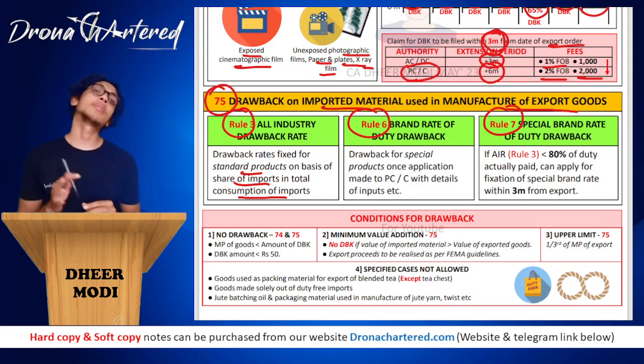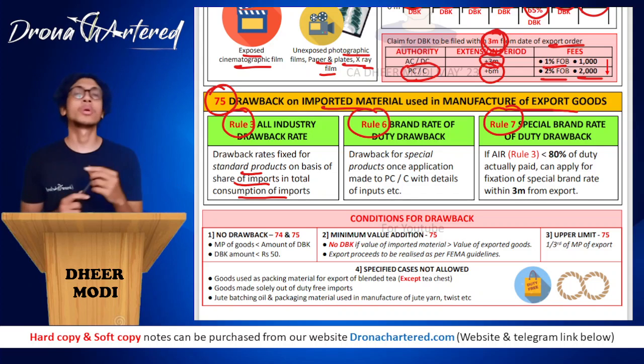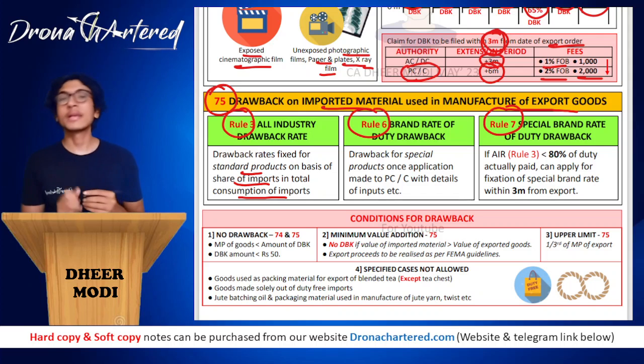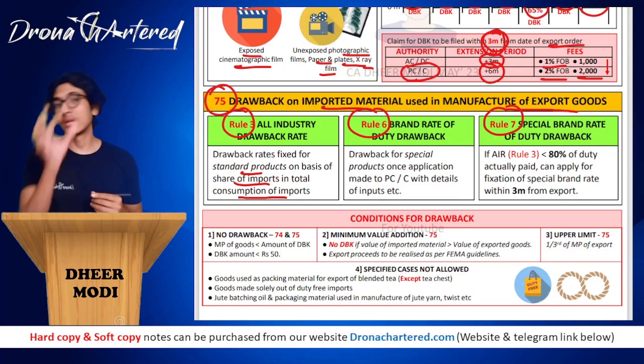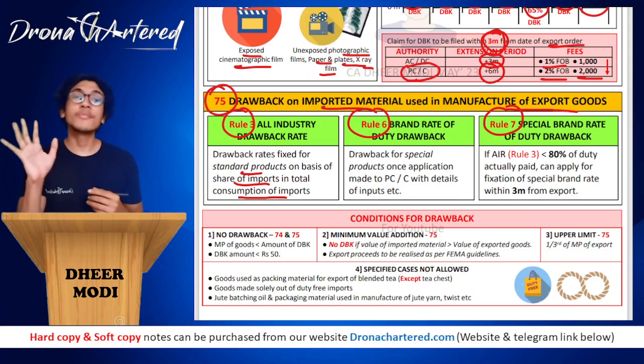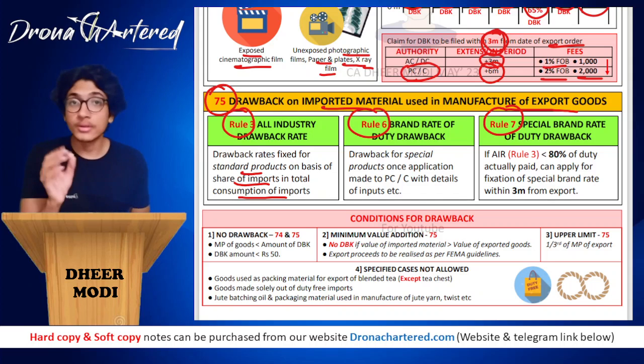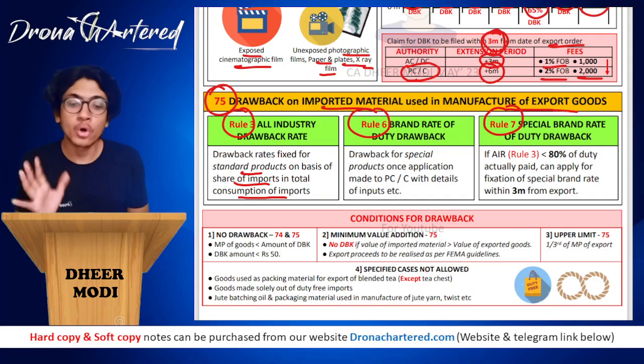Drawback rate fixed for standard products on the basis of share of imports in total consumption of imports. So it has already been specified. Say for example, you are exporting this pen. Now 30% of your pen's cost, I can understand, comes from the refill that you use. So 30% fixed, your import duty will be refunded back to you. This is already standard set. It is your all industry rate.